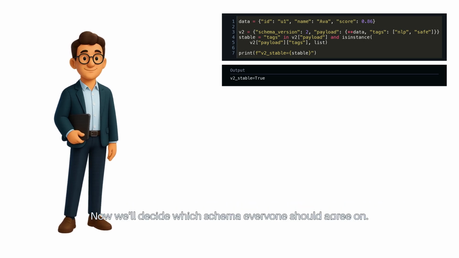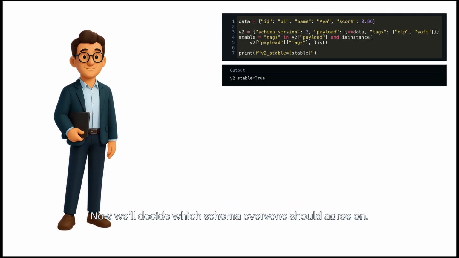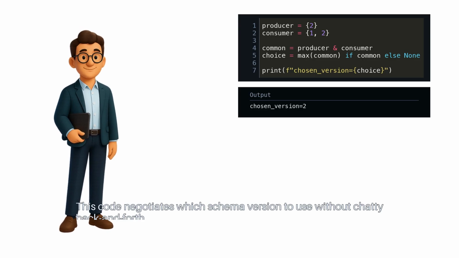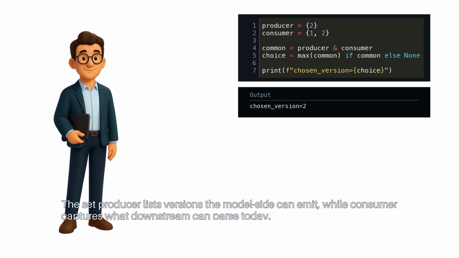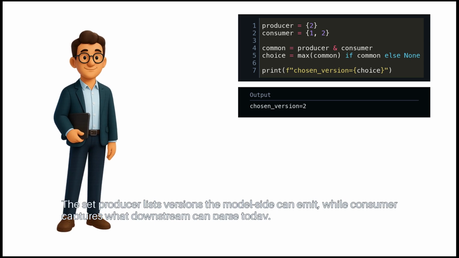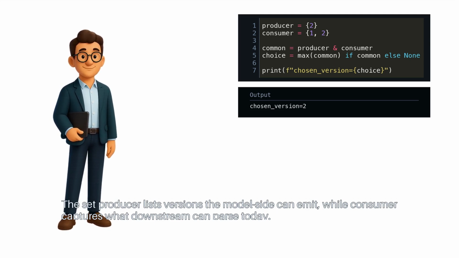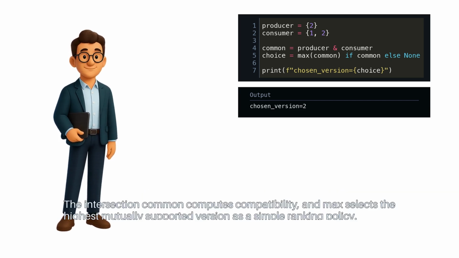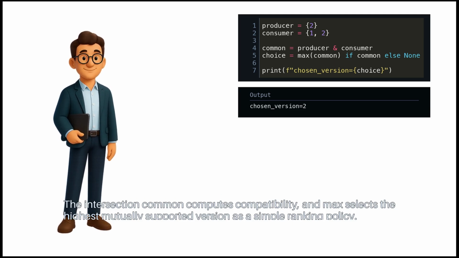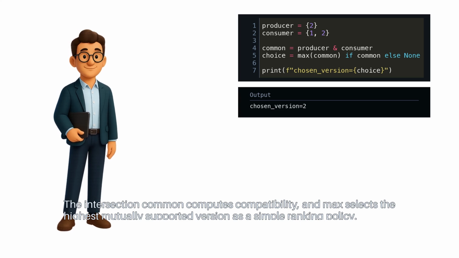Now we'll decide which schema everyone should agree on. This code negotiates which schema version to use without chatty back and forth. The set producer lists versions the model side can emit, while consumer captures what downstream can parse today. The intersection common computes compatibility, and max selects the highest mutually supported version as a simple ranking policy.